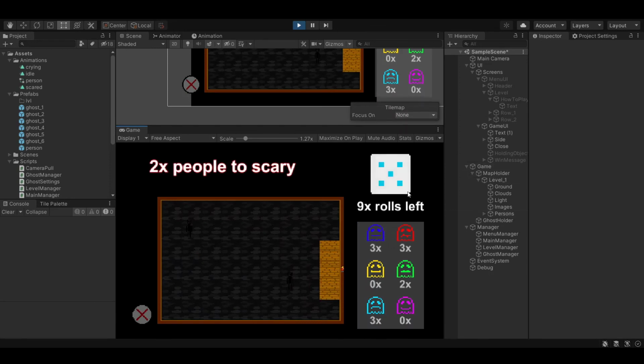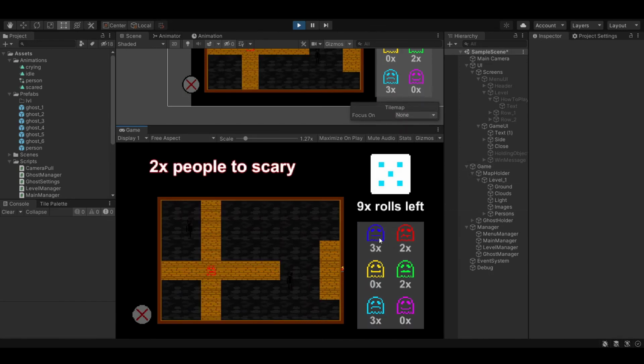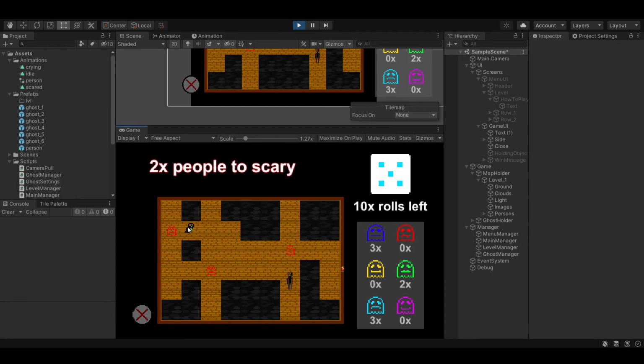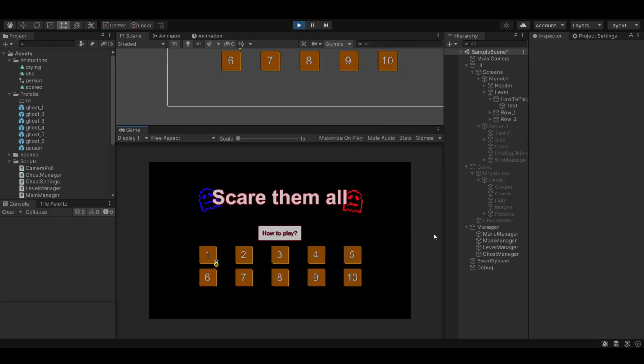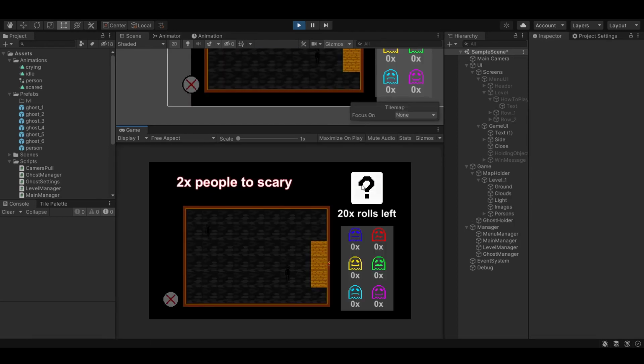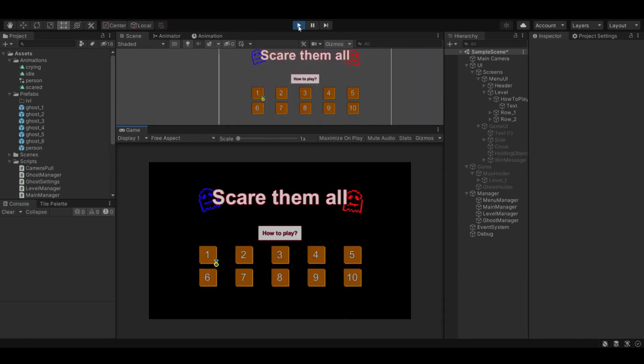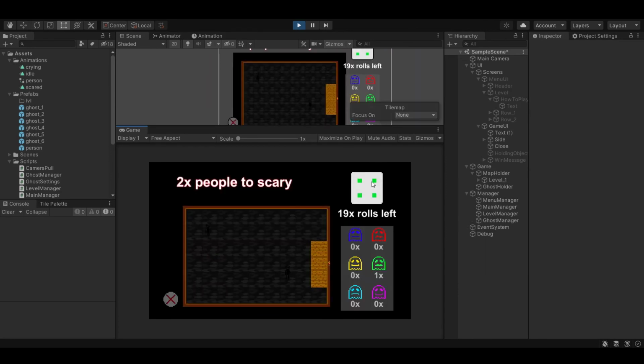Also, as I said before, I had a lot of problems with placing the ghosts down. I got really close, but it didn't work completely fine, and I couldn't fix it until the end of the time. But since I wanted to publish my first game jam game, I left it with some issues. I could have done it a lot better by finding out how it works better. Maybe don't use the tile map system next time.